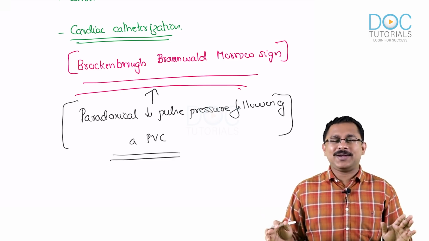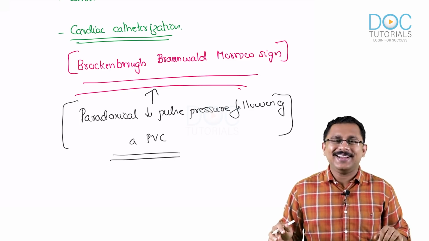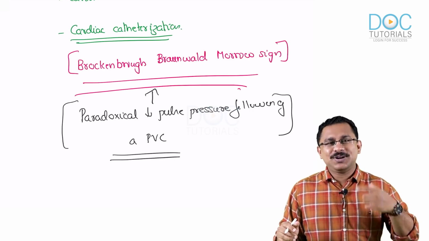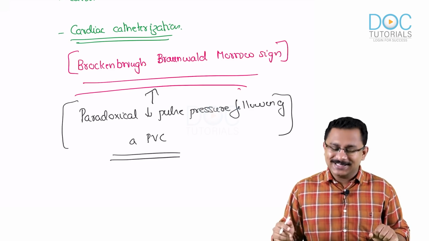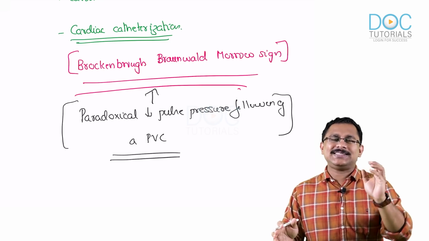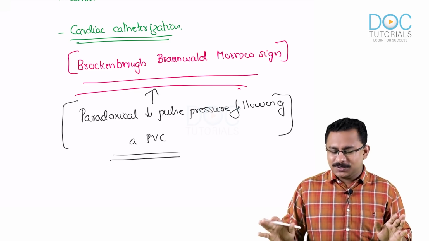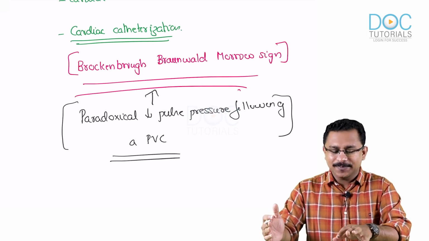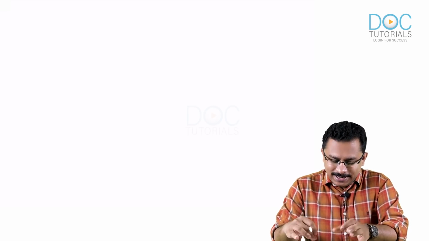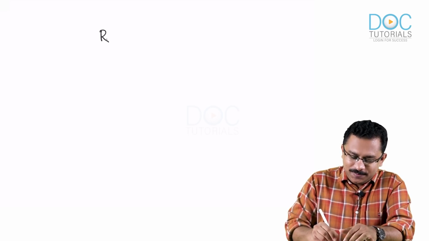Very, very important. They may ask it as a one liner. But the name itself would consume a good part of the question, so I'm sure the examiner would think twice before putting this. So that is this sign, very, very important. The reason is nothing but that it increases the left ventricular outflow tract obstruction. That is the reason for this sign. So these are the important investigations in hypertrophic cardiomyopathy. Now let's move ahead with the treatment of hypertrophic cardiomyopathy.